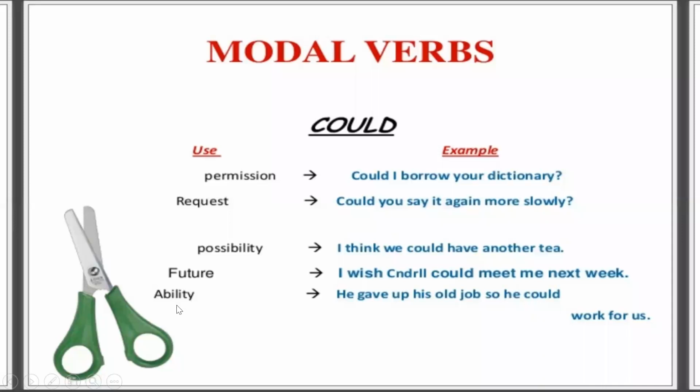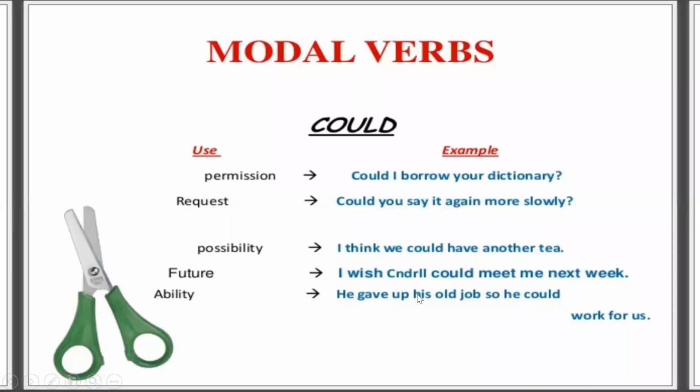And for future abilities: I wish Kendall could meet me next week. So it is a future ability. Although it's showing the ability only, it is showing it for the future. So we have used could here. He gave up his old job so he could work for us. So again here ability has been used.